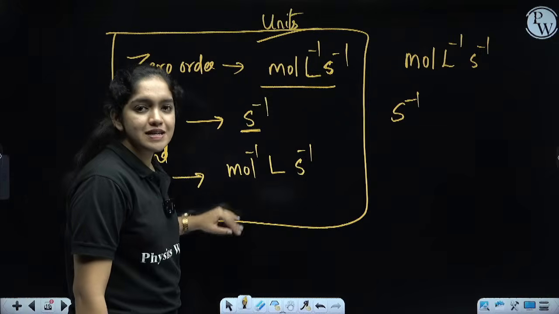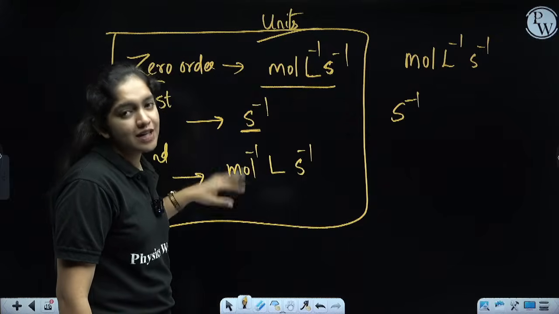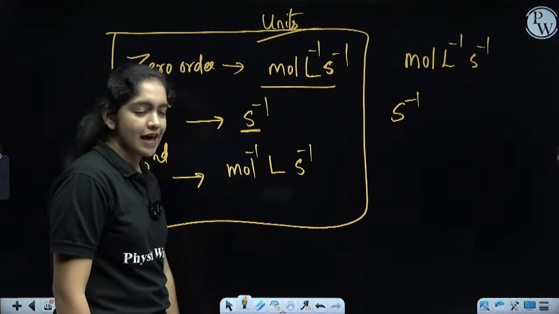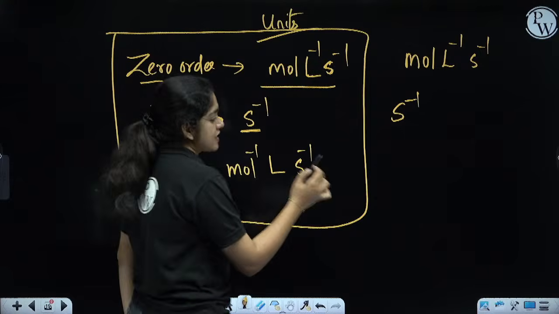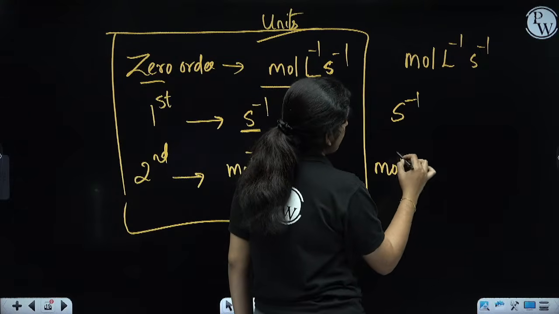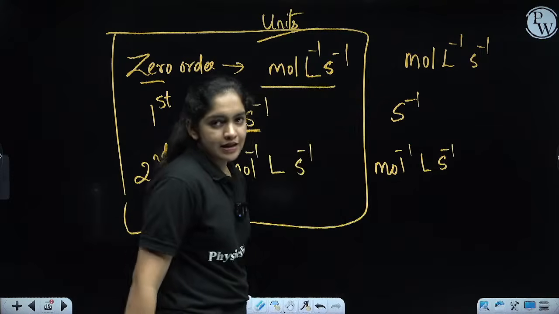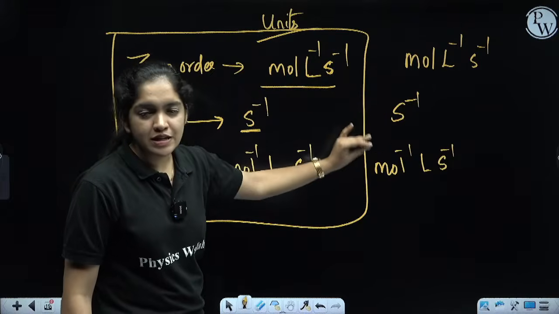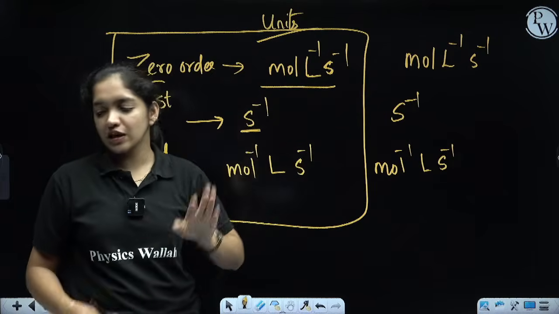Then the last one is second order reaction. First zero order over, first order over, then second order reaction. For the second order reaction, the unit is mole raised to -1 liter second raised to -1, like this. So these three units are very important for your numericals. I will give you one question. Try to give the answer.